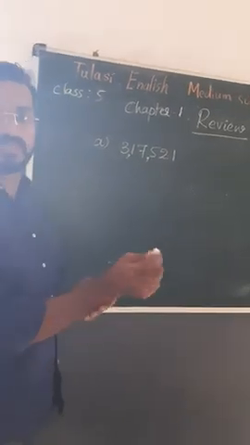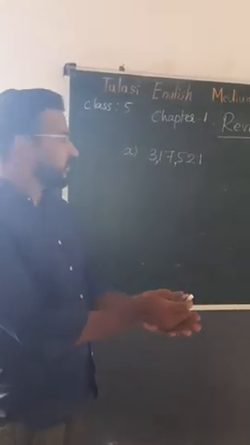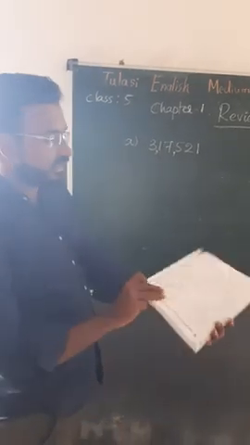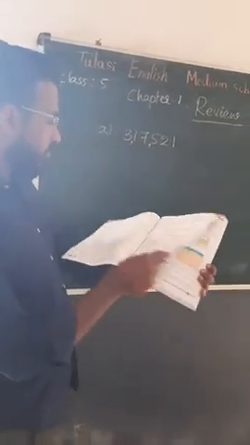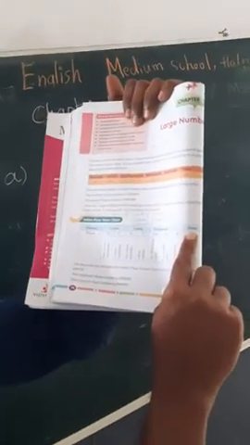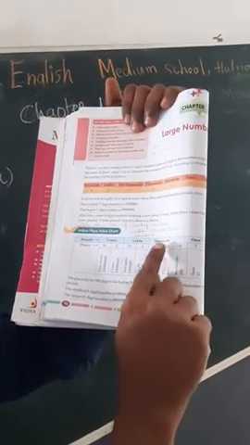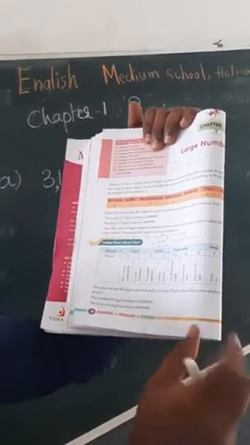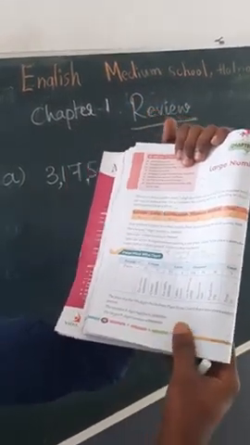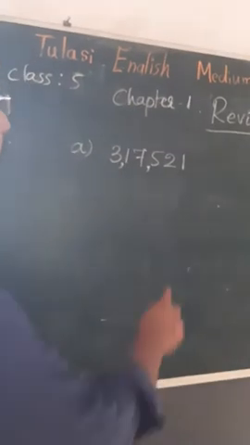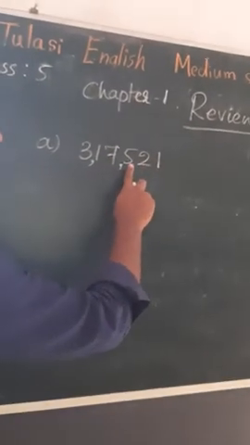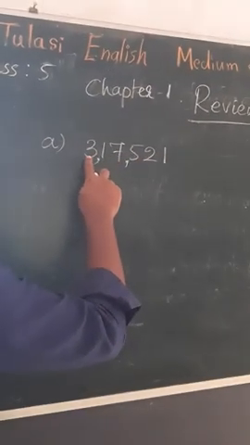So periods and places, I think you know that, otherwise you will study in the next class in detail. So here in detail you can learn about the places, ones, 1000, lakh, crores. These are the periods of Indian place value chart. So now ones, tens, 100, 1000, 10,000, lakh.